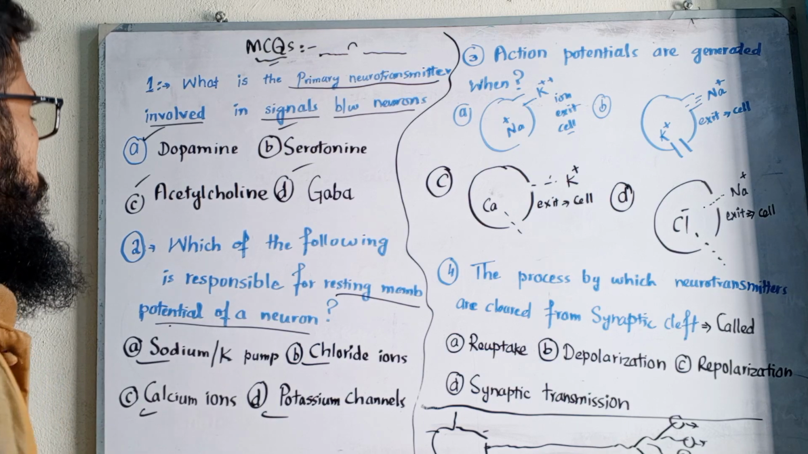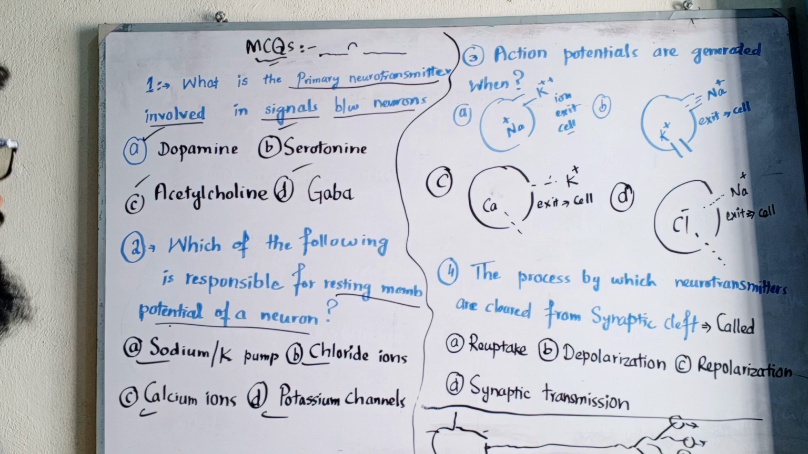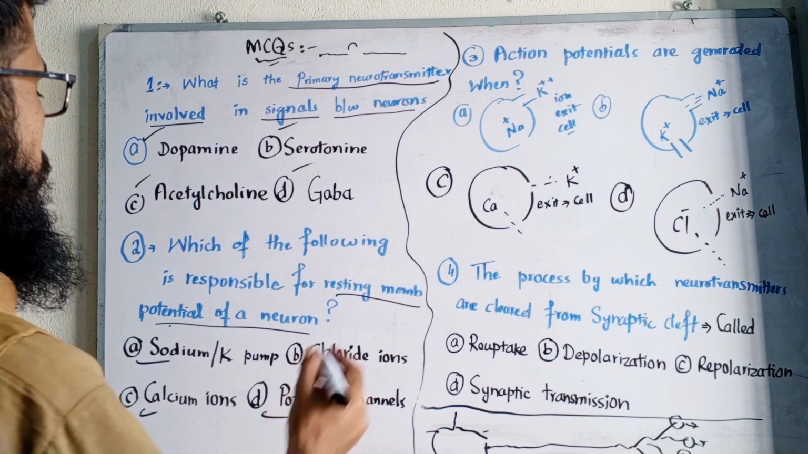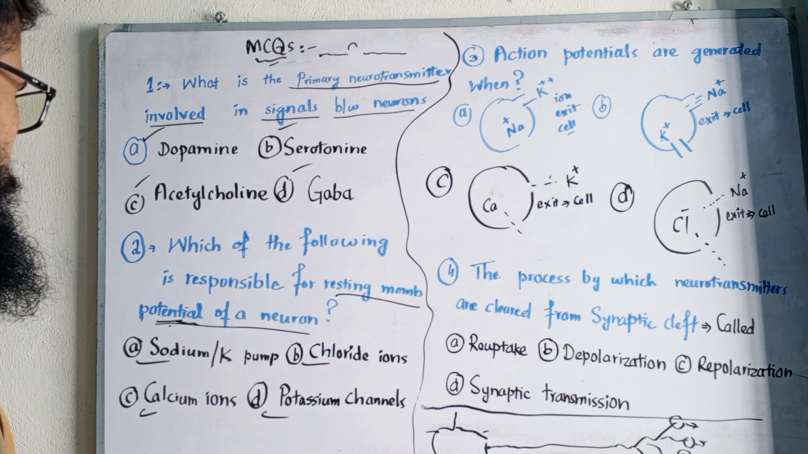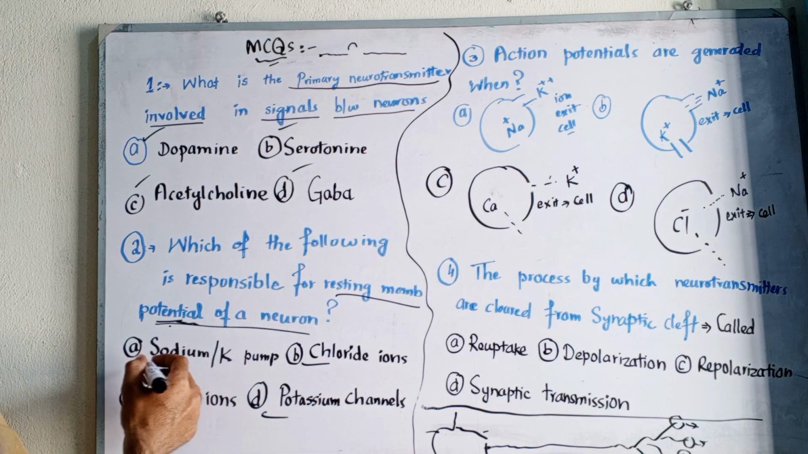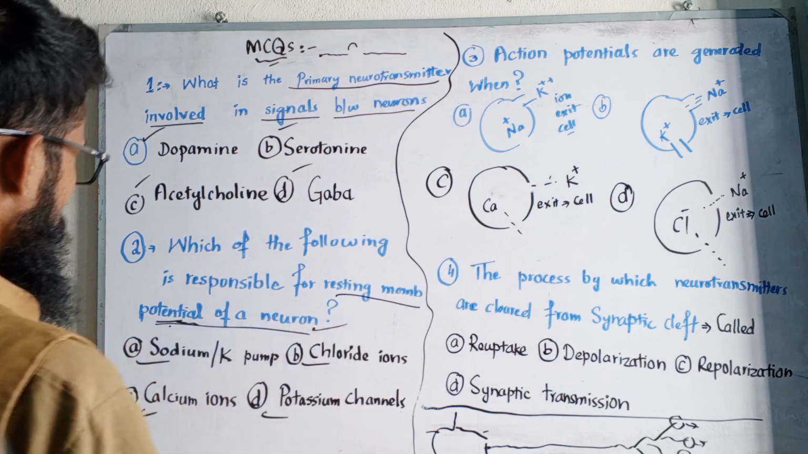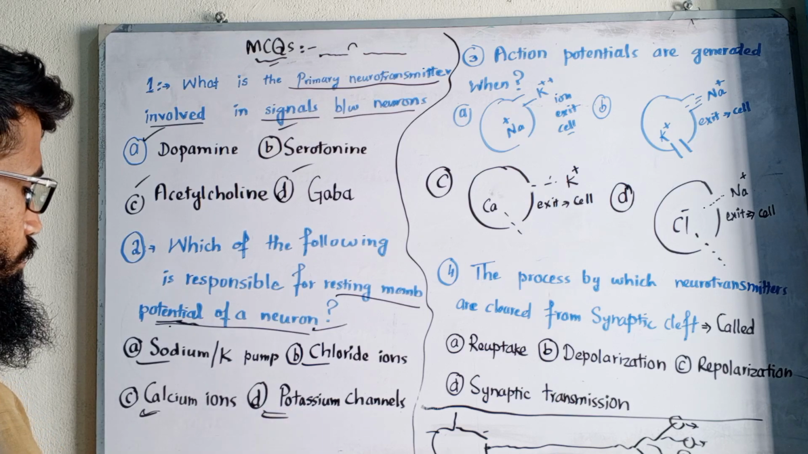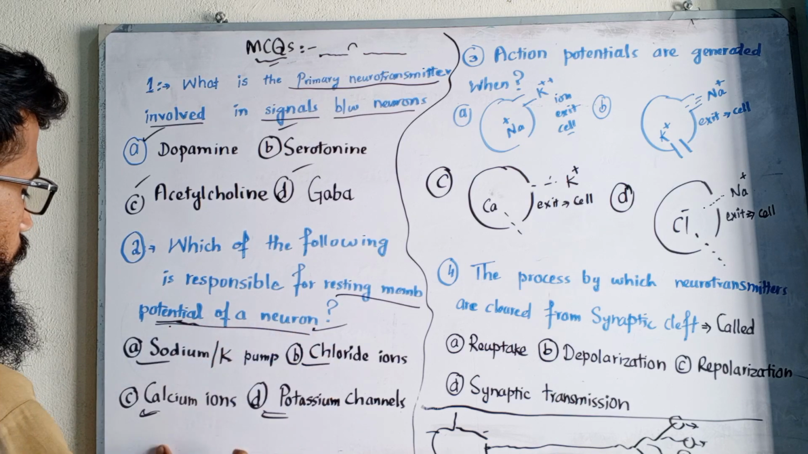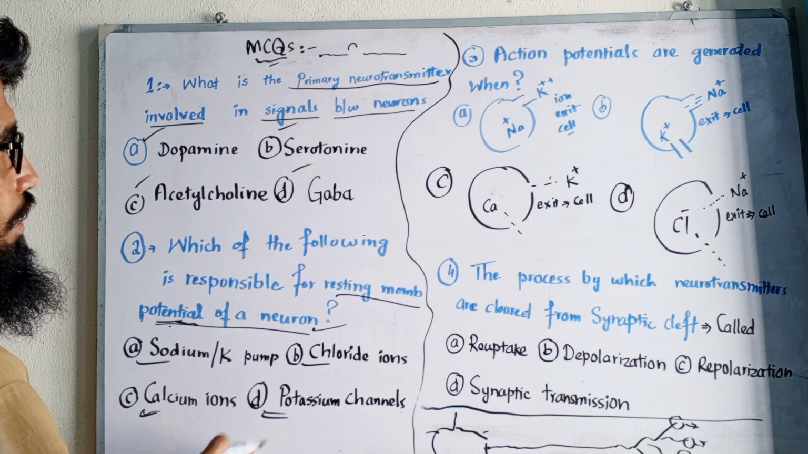Again, the ions that are responsible for the resting membrane potential state of a neuron. Which of these? Sodium-potassium pump, chloride ions, calcium ions, potassium ions. Which one of these would be correct? Think on it.